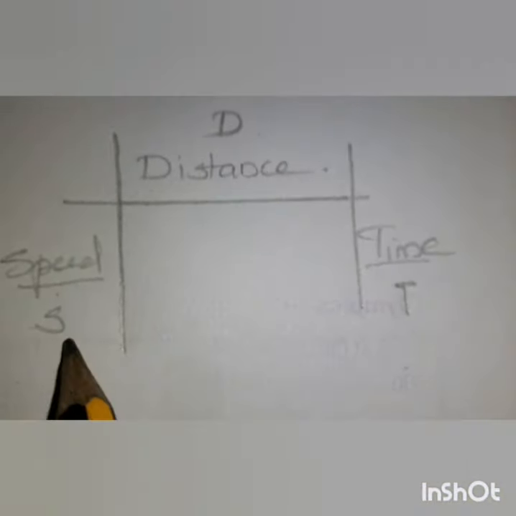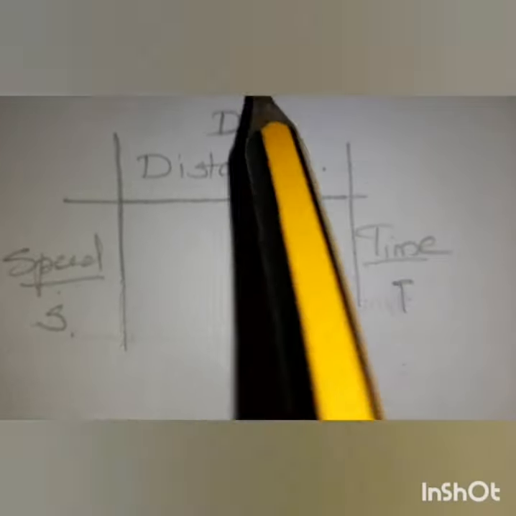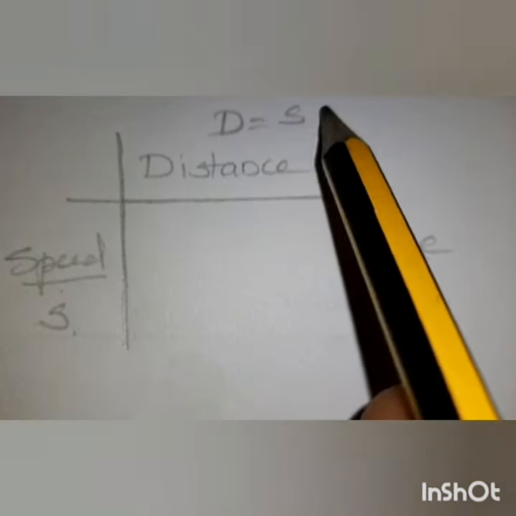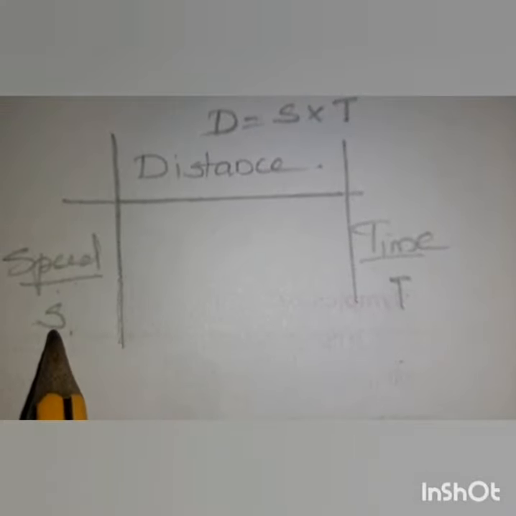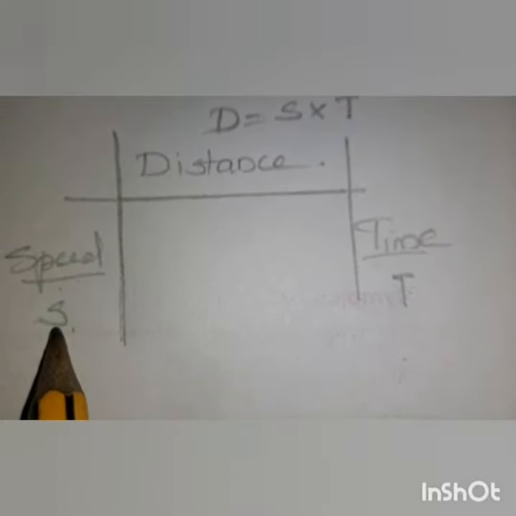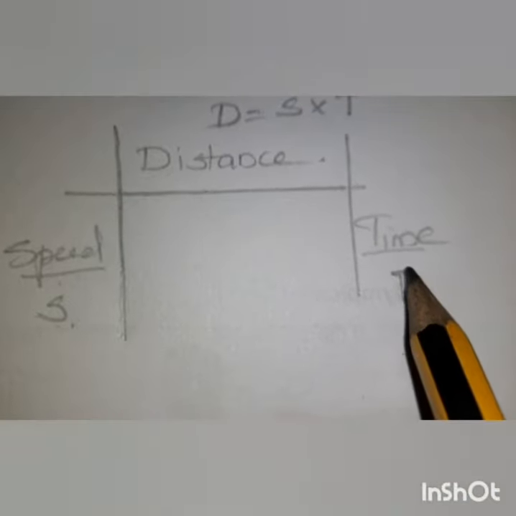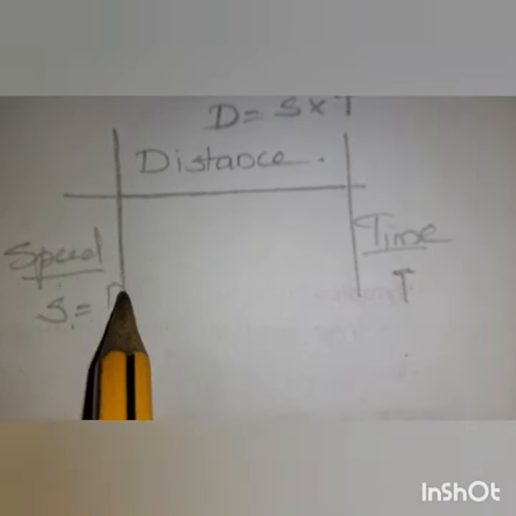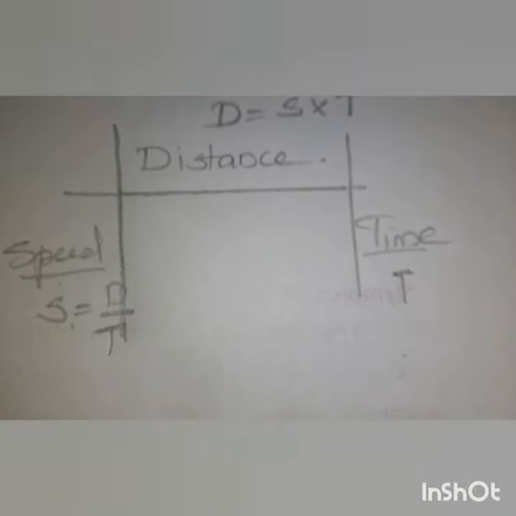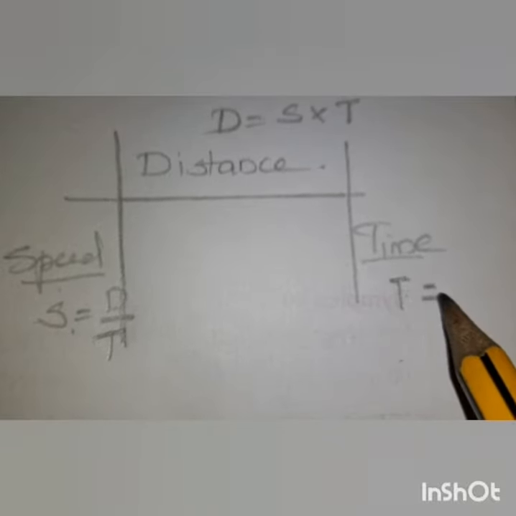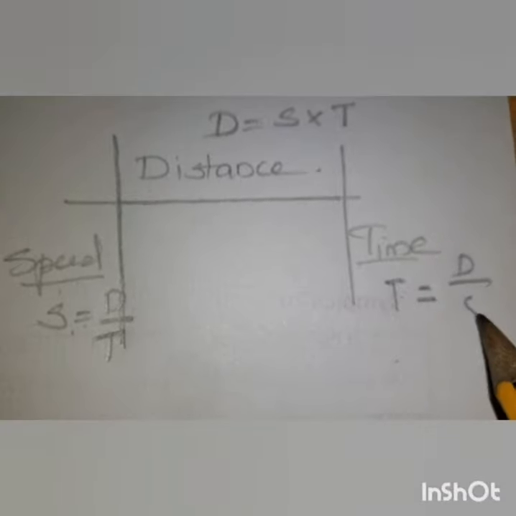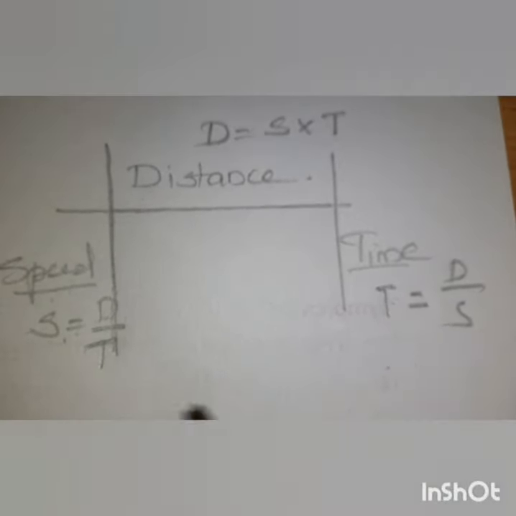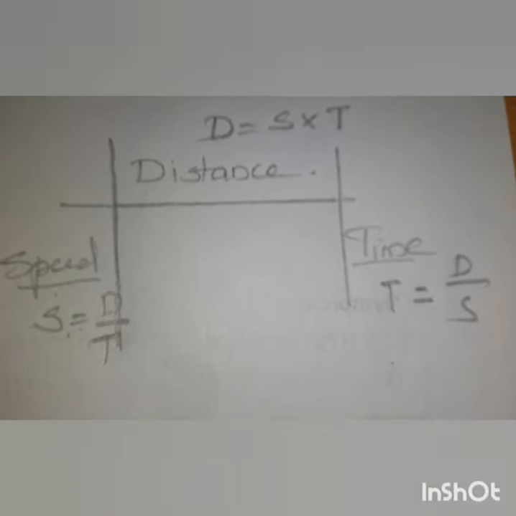Distance is equal to speed into time. If you want to find out the speed, what do you have to do? Distance by time. Speed equals distance by time. If you want to find out the time, you have to do distance by speed. So using these three equations, you can find out distance, speed and time.